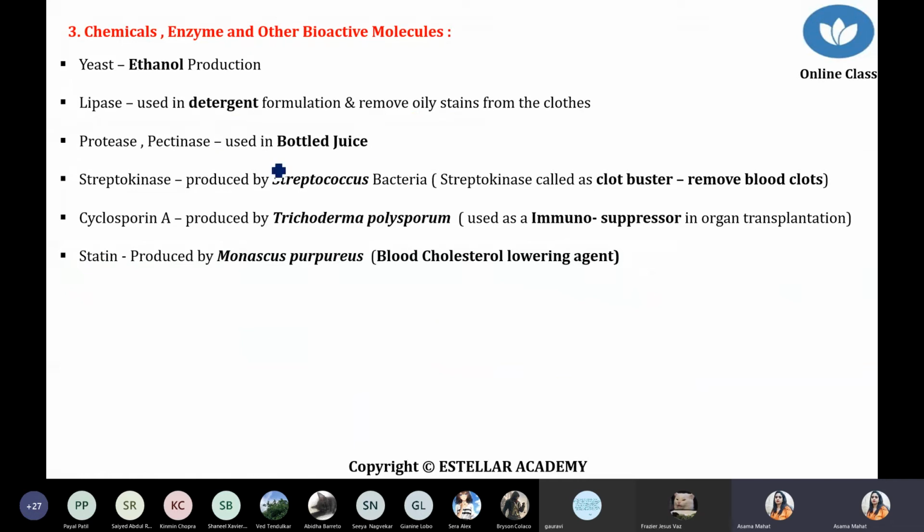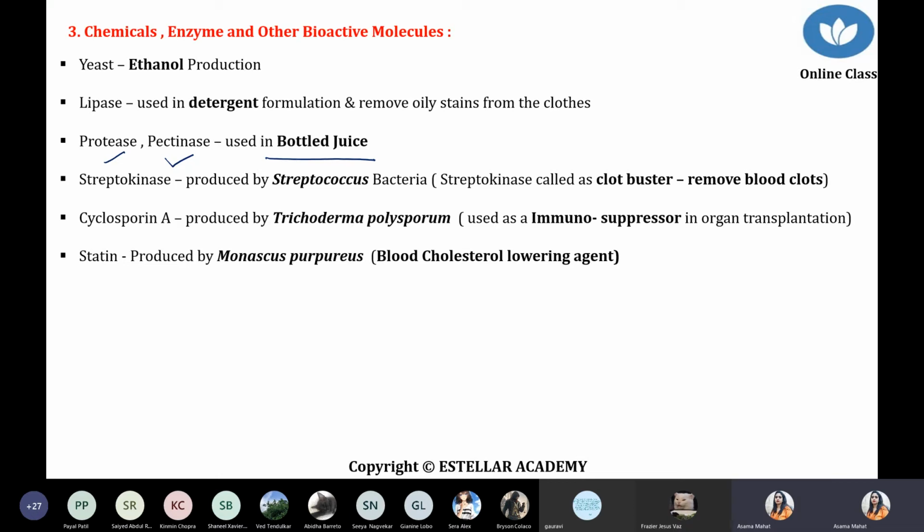Inside that bottle there is a presence of some enzymes to increase its half-life for storage purposes. So protease as well as pectinase are used. If any unwanted protein or unwanted pectin gets formed, they can easily degrade it. So mostly they are used in bottled juice.